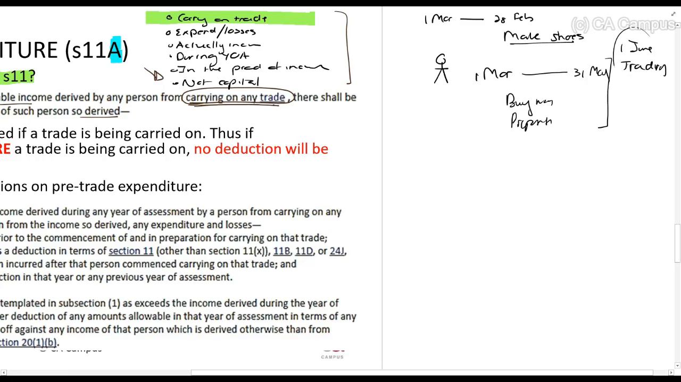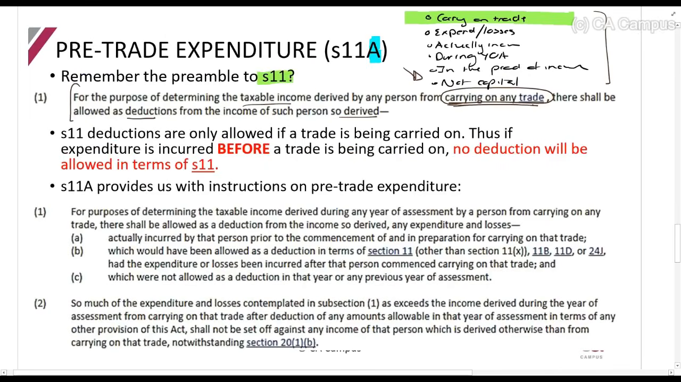Now, all of the expenses you incur after the 1st of June, when he starts trading, you can claim as a normal deduction because he's carrying on a trade. But these expenses before this business started, you can't claim under Section 11, because Section 11 says you must be carrying on a trade, and they do not.